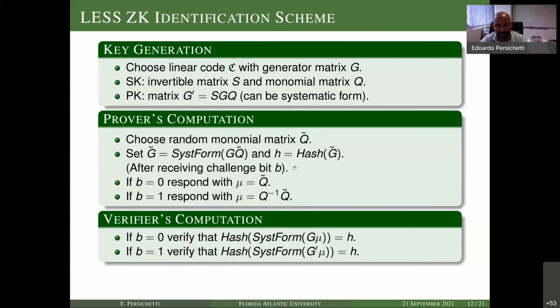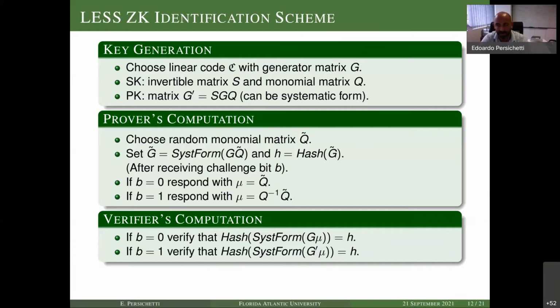The verifier will ask us a challenge. This is a bit 0 or 1. And then we respond with either Q tilde or Q inverse Q tilde. So the Q tilde obviously ties to the ephemeral instance, so we can verify this by using G times Q tilde. And if we respond with the other one, this is where the secret key is contained. So this allows us to verify using the public key, because the Q inverse undoes the Q here, and then we can verify the hash value just as well. So it's a very simple, intuitive protocol.